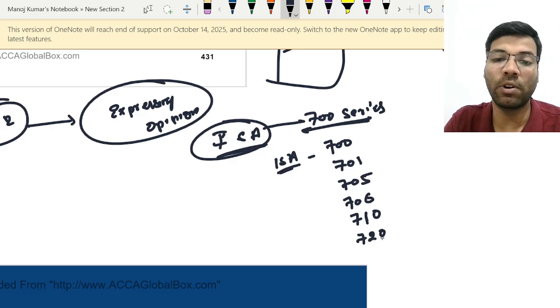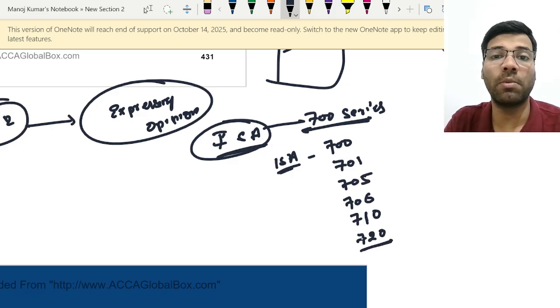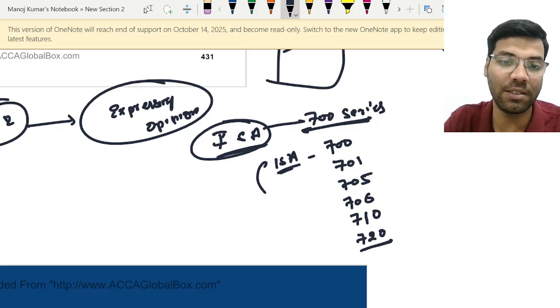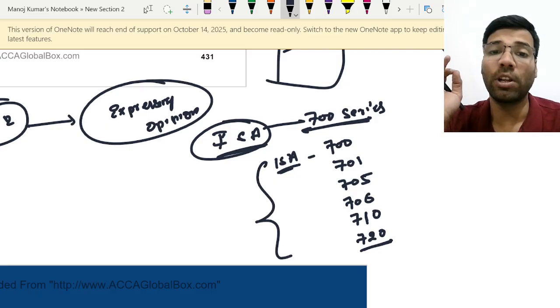And 720, auditor's responsibilities relating to other information in documents containing audited financial statements, right? These are the standards that are applicable for reporting purposes.